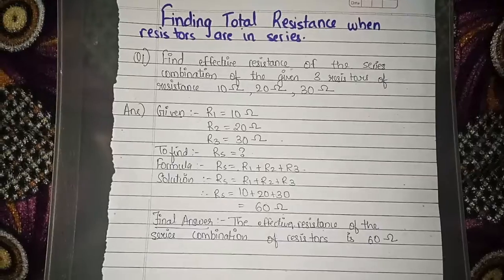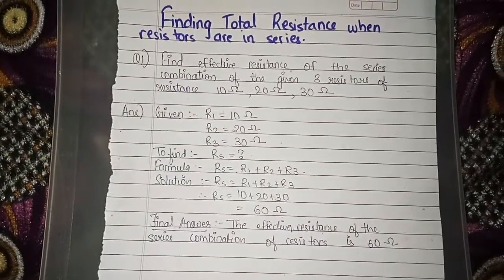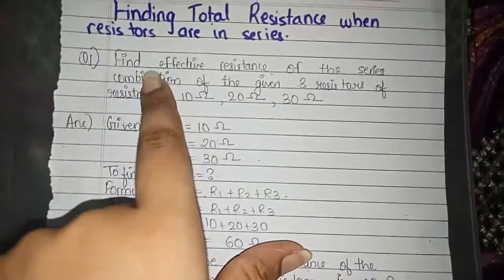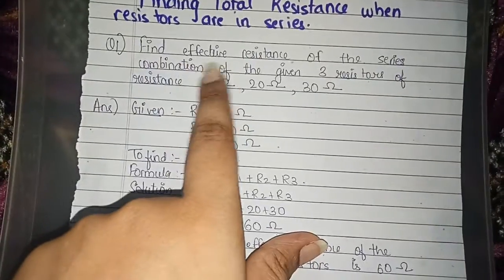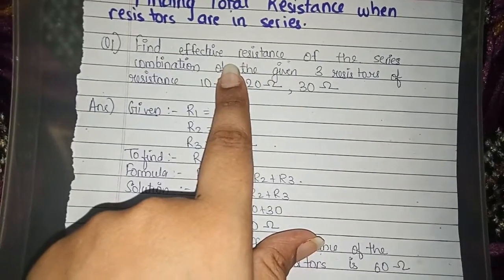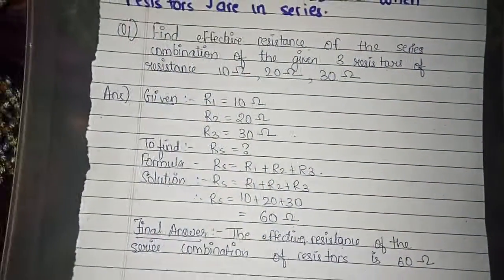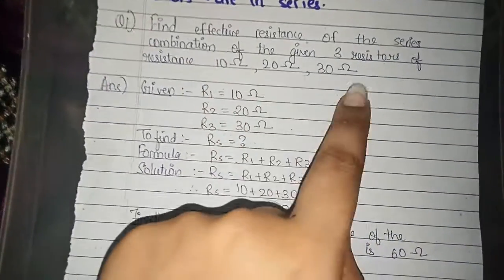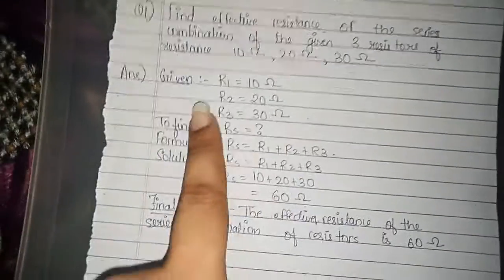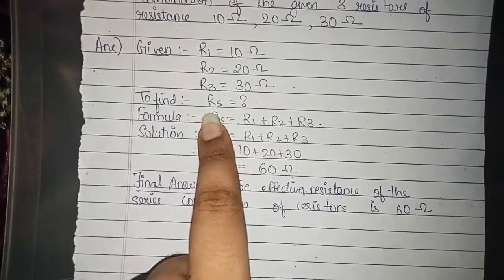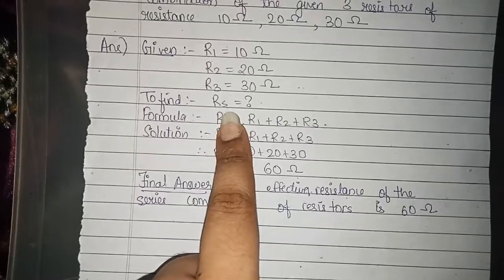I am quickly going to show you how I will be able to find out the total resistance when the resistors are in series. Alright. So over here my question says to find the effective resistance. What do I mean by effective resistance? It means how much total resistance will be needed if my 3 resistors are 10 ohm, 20 ohm and 30 ohm. So my given is already written. My to find is Rs, which represents the resistance in series.